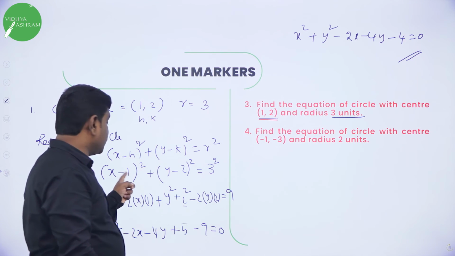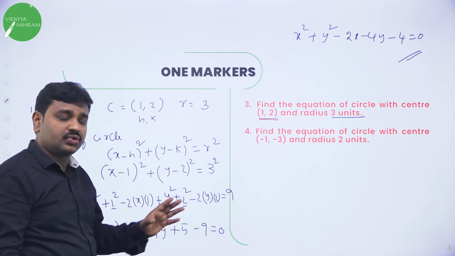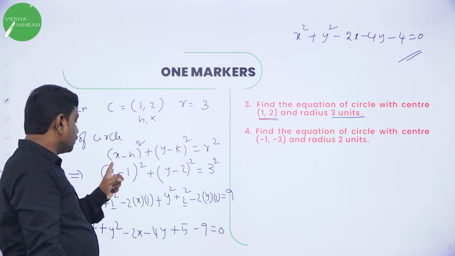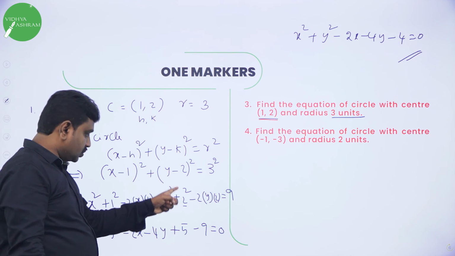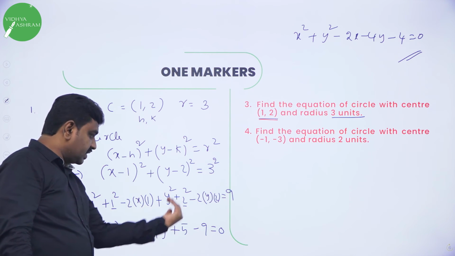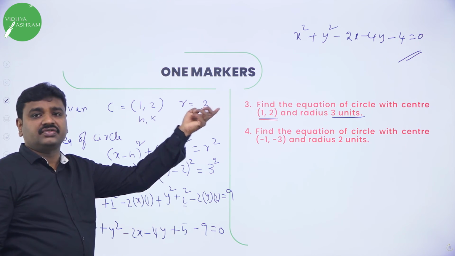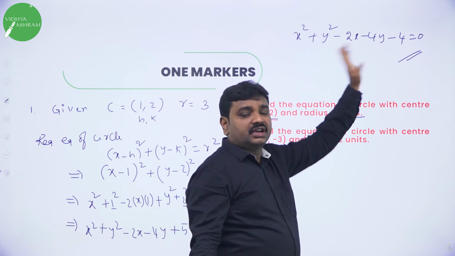So here we will have a minus b the whole square. What is a minus b the whole square? a square plus b square minus 2ab. So x square plus 1 square minus 2 into a into b means x into 1. Same here, y square plus 2 square minus 2 into y into 2. Right side 3 square 9, bring 9 to this side, it will become minus 9. Rearrange, first you write degree 2 terms, then you write degree 1 terms, then write constant.